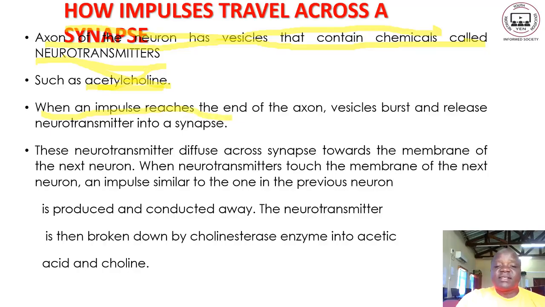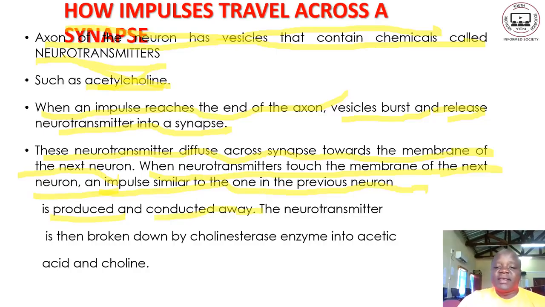When an impulse reaches the end of the axon, the vesicle bursts and releases a neurotransmitter into the synapse. Now, when the neurotransmitter has been released into the gap, it will diffuse across the synapse towards the membrane of the next neuron. When the neurotransmitter touches the membrane of the next neuron, an impulse similar to the one in the previous neuron is produced and conducted away.